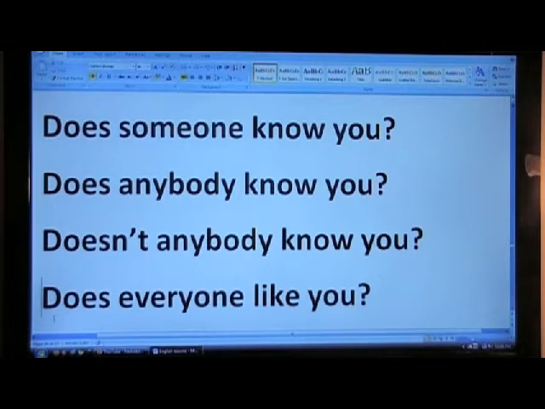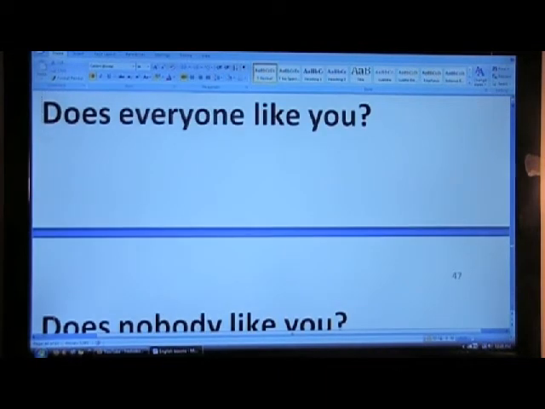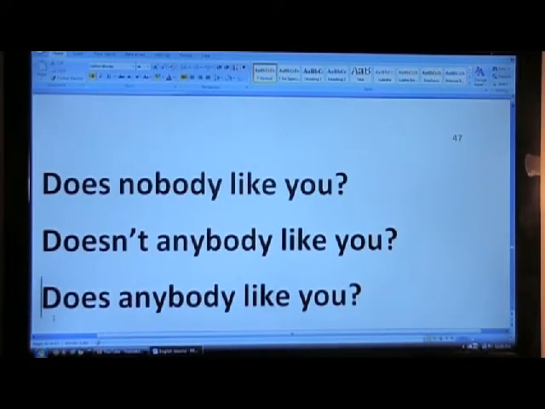Use of the word everyone. Does everyone like you? Negative format becomes does nobody like you? We can also say doesn't anybody like you? We cannot say doesn't nobody. We can say doesn't anybody like you? So they mean the same thing. Does nobody like you? Or doesn't anybody like you? We cannot use two negatives. Doesn't nobody cannot be done. We can say either does nobody like you or doesn't anybody like you.